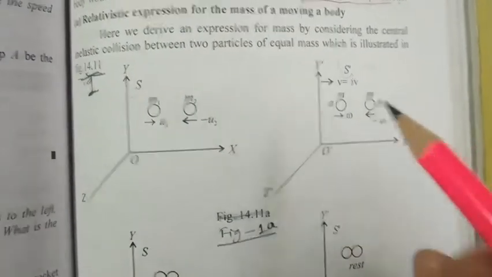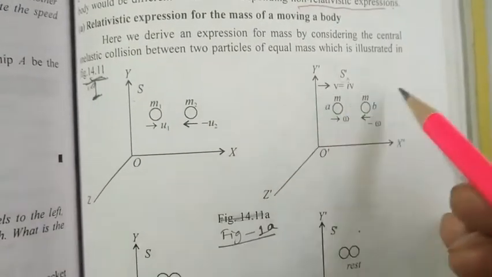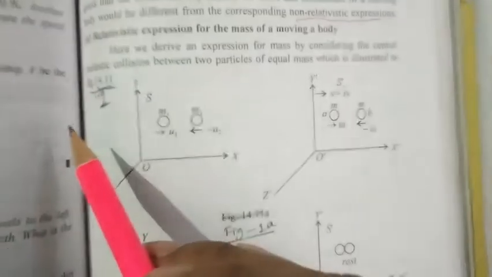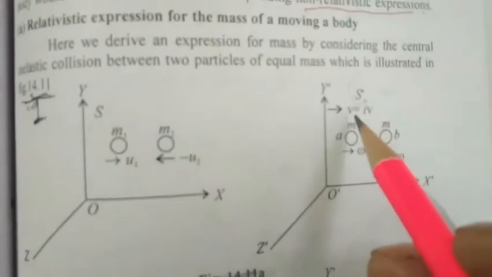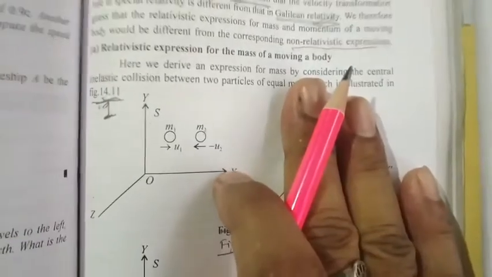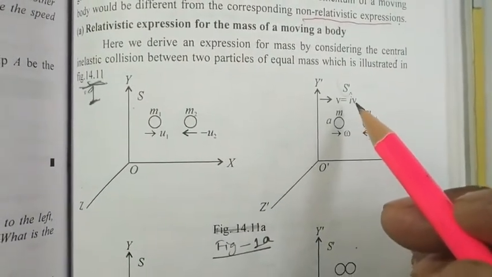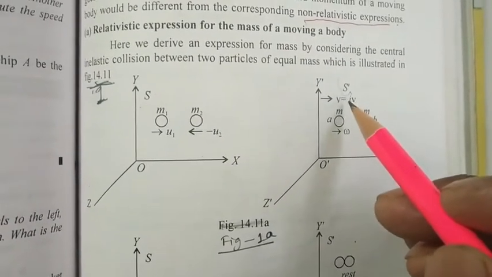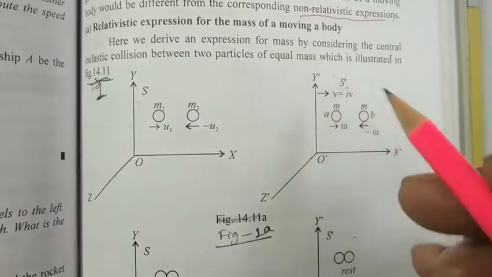This is the origin, and this frame of reference S dash is moving along the positive x-axis direction with respect to S with a velocity V equal to V i-cap. That means it is moving only along the positive x-axis direction, so its component of velocity has only the x-axis direction.